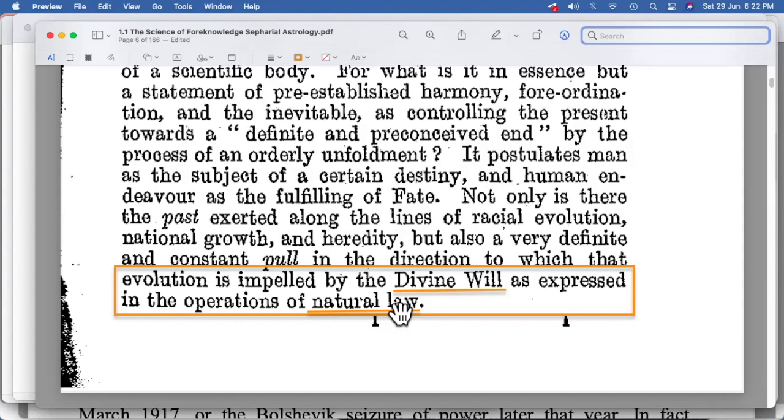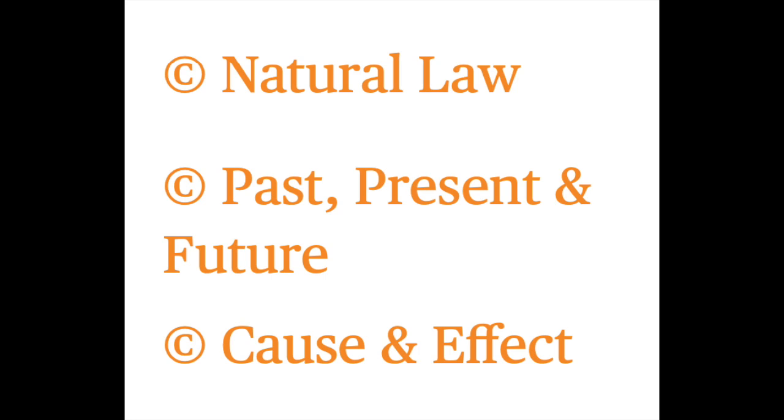So maybe this is something interesting for us to understand, because this is something maybe connected in terms of natural laws, and W. Gann has also talked about natural laws. There is something more in detail about natural law. We'll talk about that also. So what we see is the natural law, past, present, future, cause and effect. This is just one part that we took across from The Science of Foreknowledge. Let's try to see what we are able to discuss maybe further on this part.